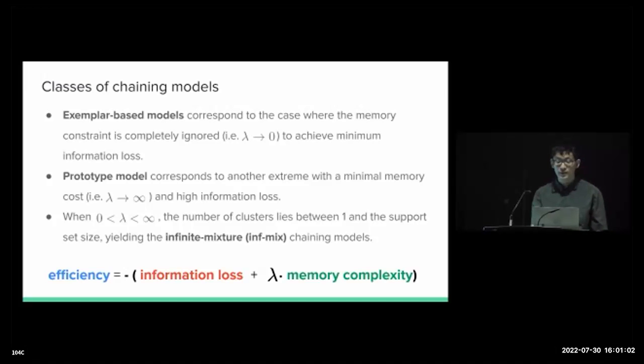On the other extreme, when lambda goes to infinity or a sufficiently large value, the model is forced to pursue a minimal memory cost by storing only a single cluster centroid for each category, and therefore converges to the prototype model. And in the intermediate cases where lambda takes a small finite value, the inferred number of clusters will lie between 1 and the size of the support set. We will call the resulting family of chaining models the infinite mixture chaining model, or InfMix.